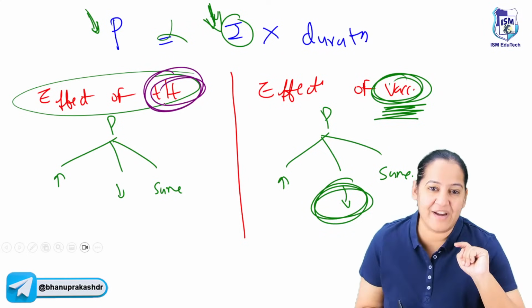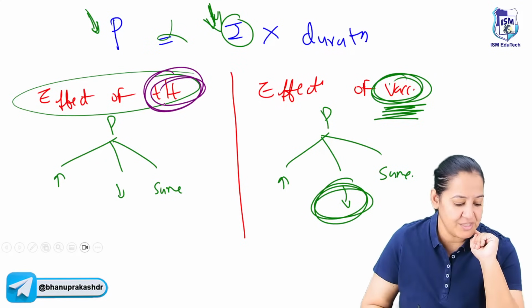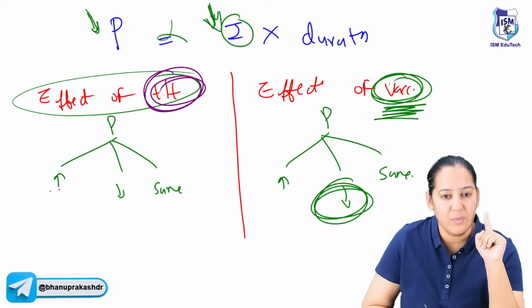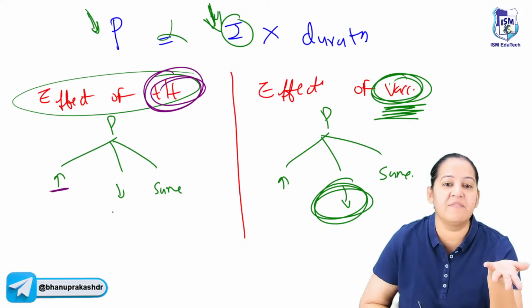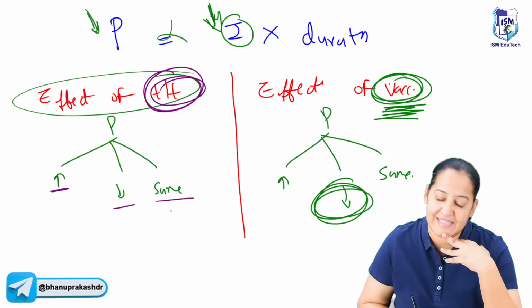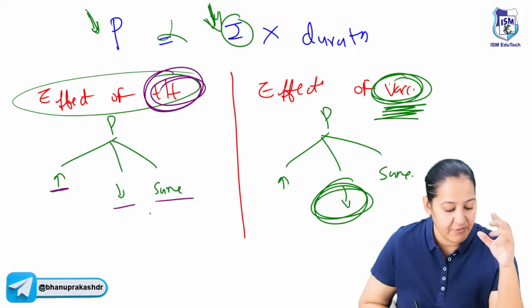Can you tell me what is the impact of treatment on prevalence? The three options are in front of you. Now let's see who is telling me the correct answer. Will the prevalence increase on giving treatment? Will the prevalence decrease, falling on giving the treatment? Or will it be the same on giving the treatment? And you have to tell me the reason also.